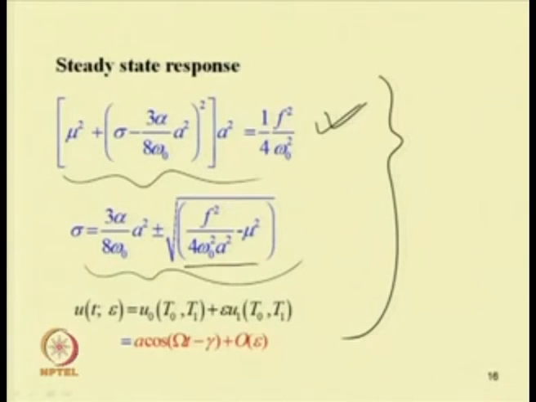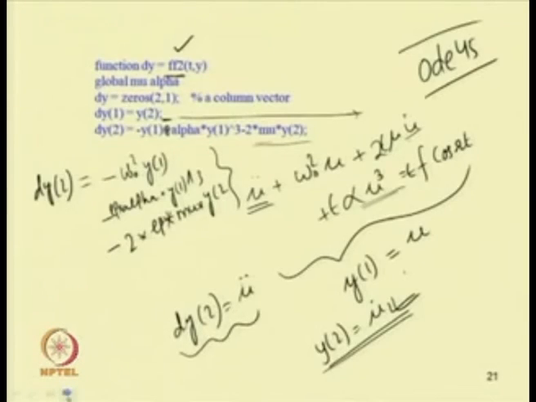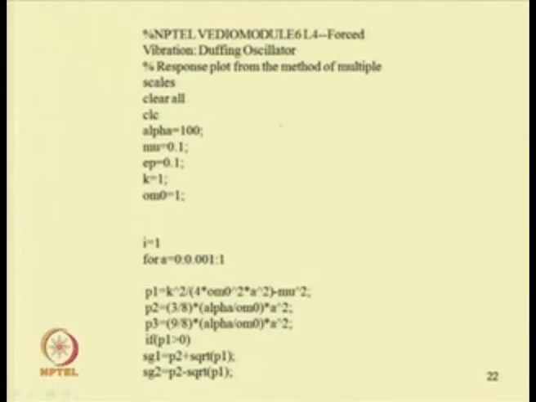So, here let me put this parameter as P 1 and this parameter as P 2. Then sigma will be equal to P 2 plus minus root over P 1. For finding the response, these are the initial conditions: alpha, mu, epsilon, k or f. In this case we are using f. So, f and omega 0 have to be defined.